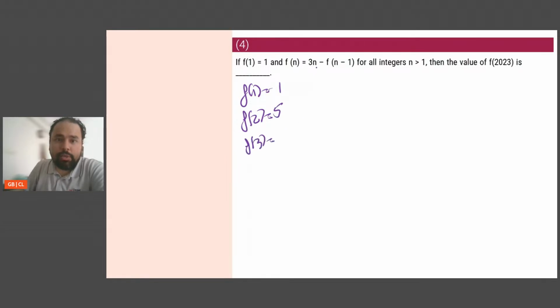F of 3 will be 3 into 3, which is 9. 9 minus 5, which is 4. F of 4 will be 12. 12 minus 4, which is 8. F of 5 will be 15. 15 minus 8, which is 7. F of 6 will be 18. 18 minus 7, which is 11.